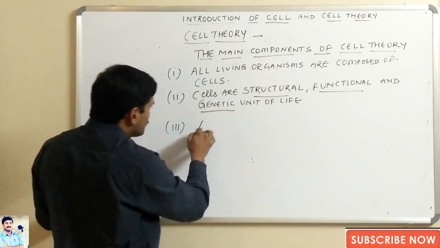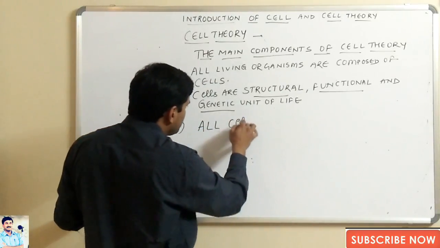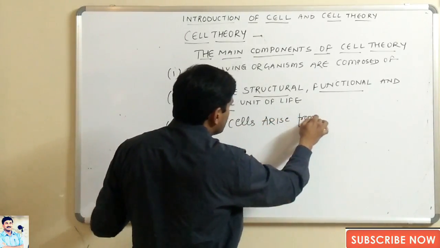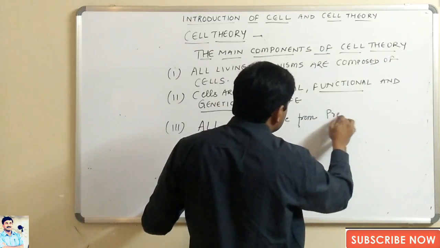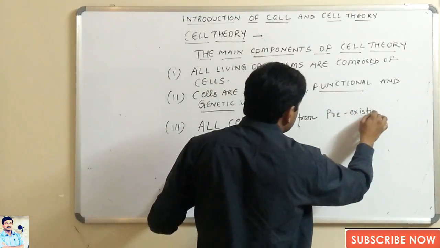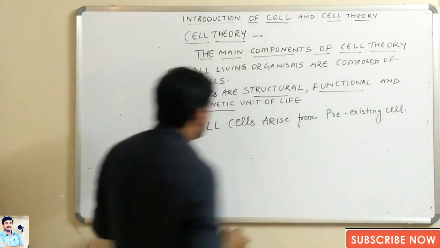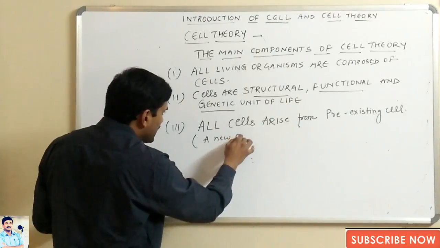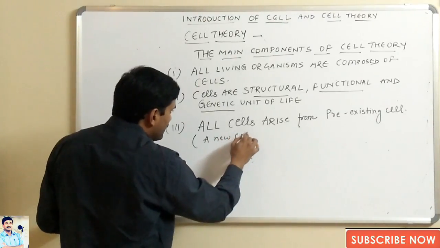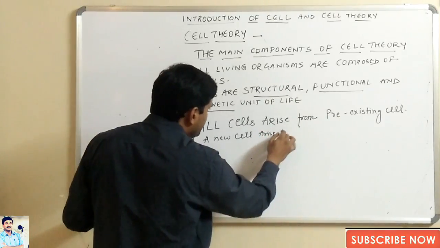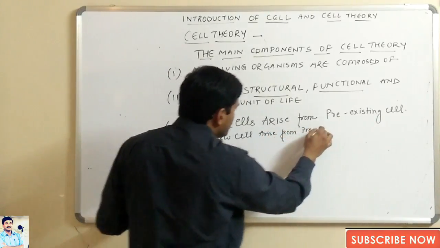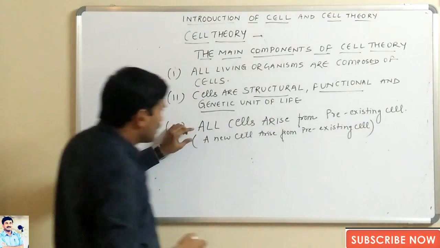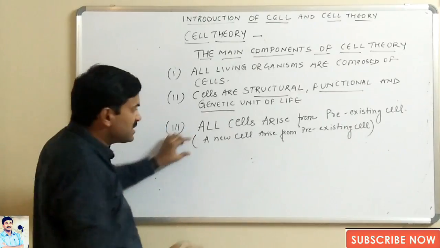Third point, all cells arise from pre-existing cells. It means a new cell arises from a pre-existing cell.